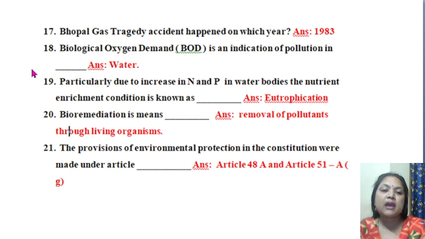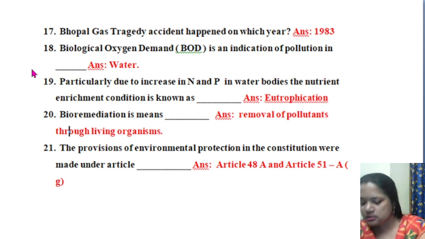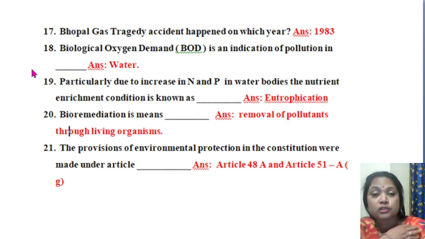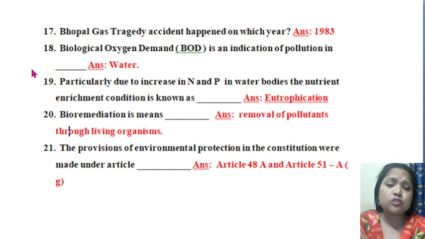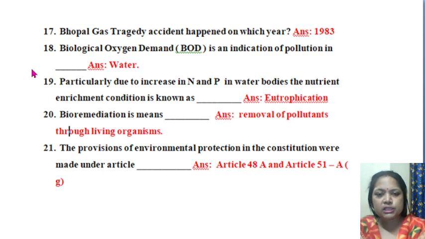Next question is biological oxygen demand, that is known as BOD. BOD is an indicator of pollution in dash. It is also coming from your pollution chapter. So BOD is related to your water pollution. What is biological oxygen demand?